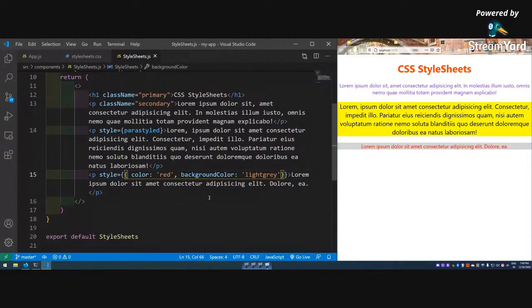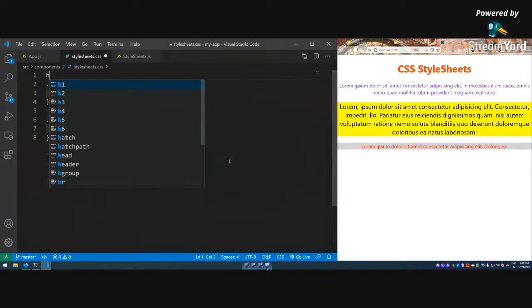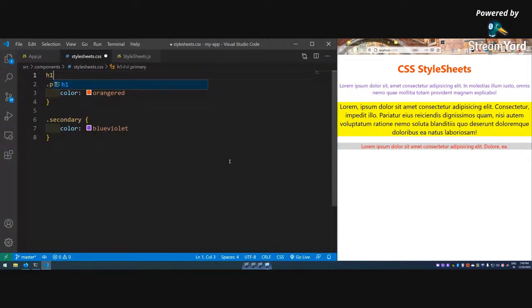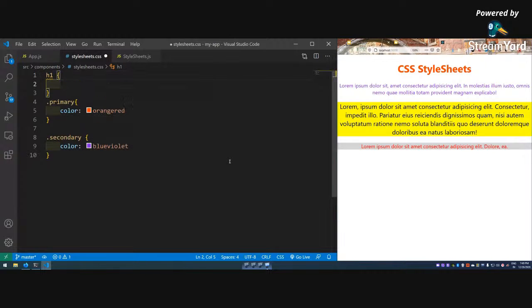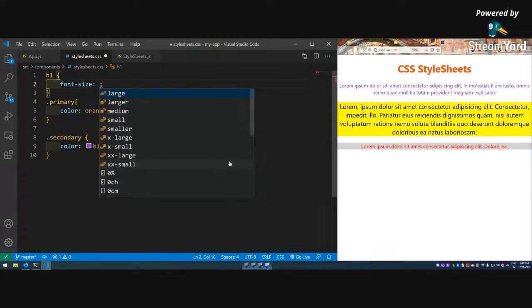Okay, then the next thing, the last thing, is that we'll learn about CSS modules. But why do we need CSS modules? The problem with CSS in style sheets is something everybody knows: if you declare anything in CSS files, it is global, it will apply everywhere. So suppose I do h1, and font size 72 pixel.